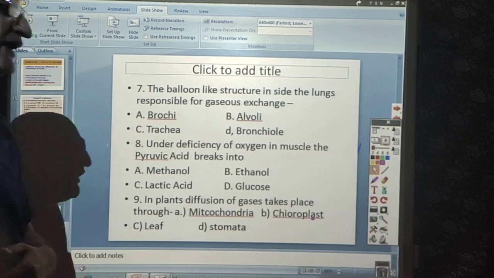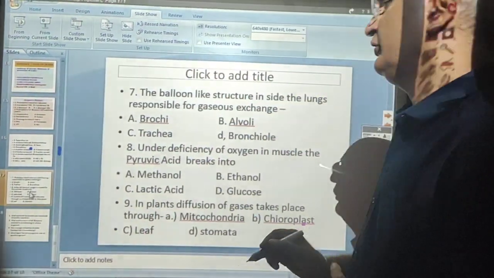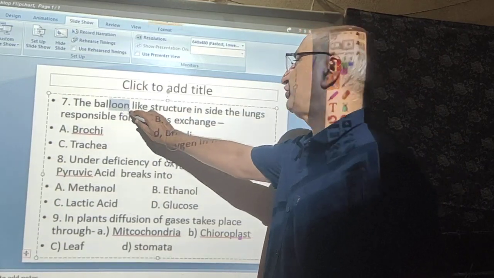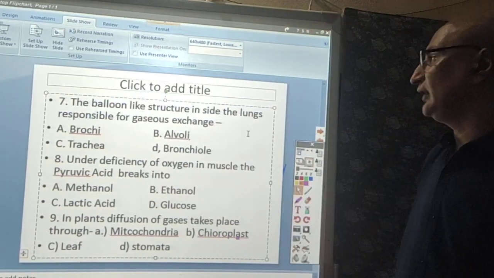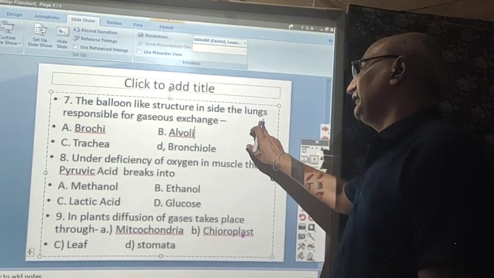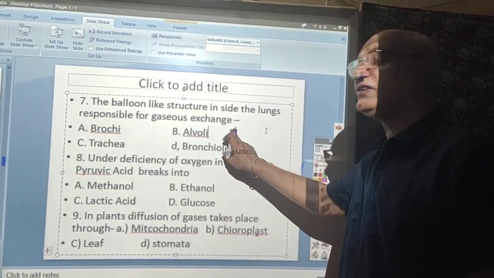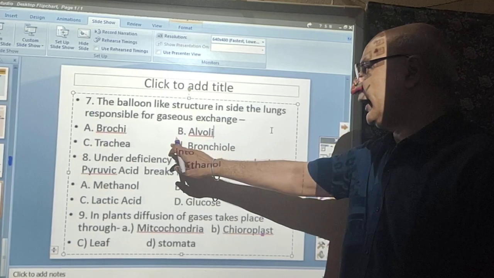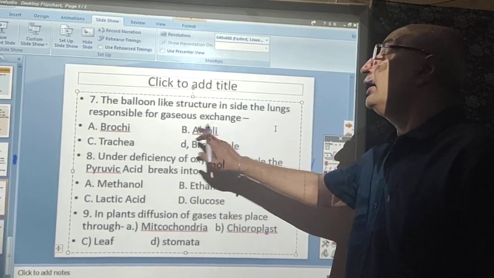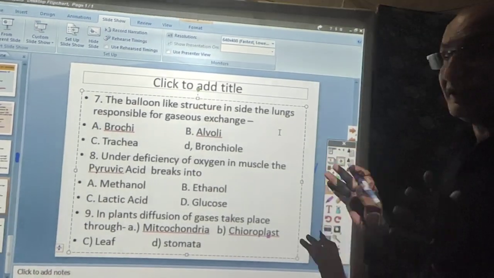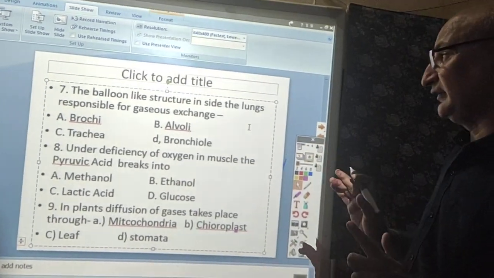Now my next question, dear friends: I just told you about the balloon-like structure inside the lungs responsible for gaseous exchange. Is it bronchi, alveoli, trachea or bronchiole? Pay attention and give me the right answer.